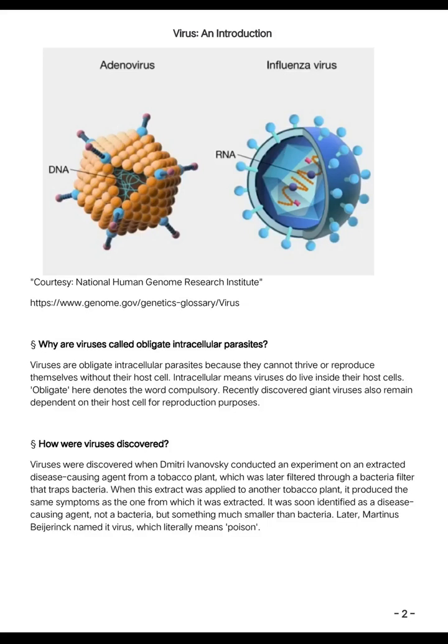How were viruses discovered? Viruses were discovered when Dmitry Ivanovsky conducted an experiment on an extracted disease-causing agent from a tobacco plant, which was later filtered through a bacteria filter that traps bacteria. When this extract was applied to another tobacco plant, it produced the same symptoms as the one from which it was extracted. It was soon identified as a disease-causing agent, not a bacteria, but something much smaller than bacteria. Later, Martinus Beijerinck named it virus, which literally means poison.